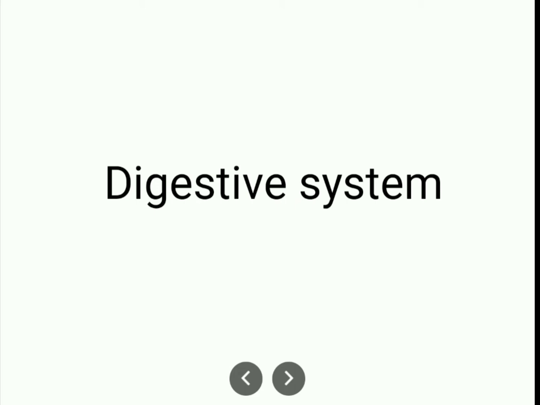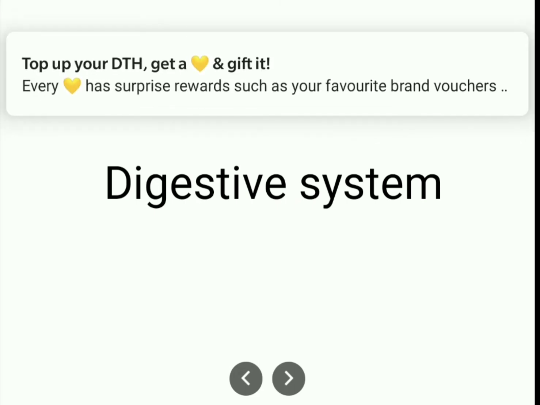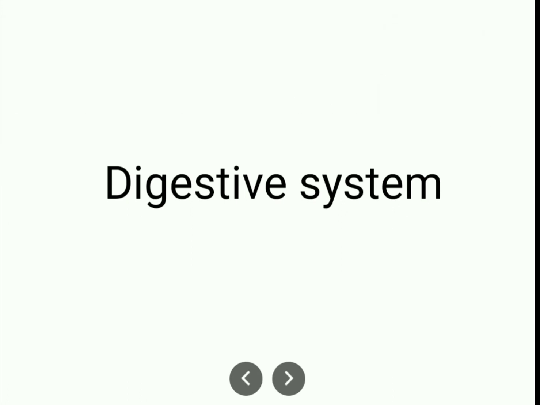And these nutrients, how they are broken down and how they are made available for your body for use. These nutrients from your food, it requires to break it down.